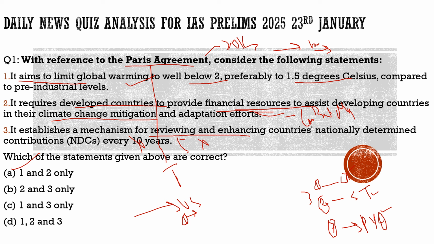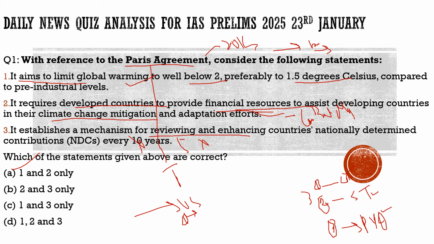So these are the major concerns which are associated with the US ditching this Paris Agreement. So with this, I hope you had understood the question as well as the concept behind this question, why we had brought this question and what could be its impact.